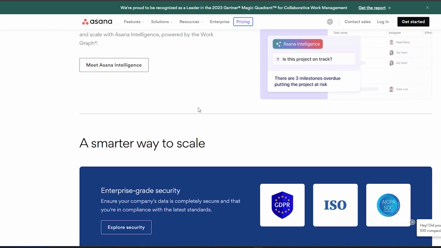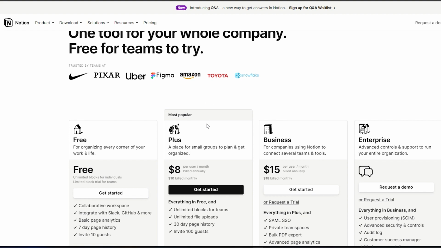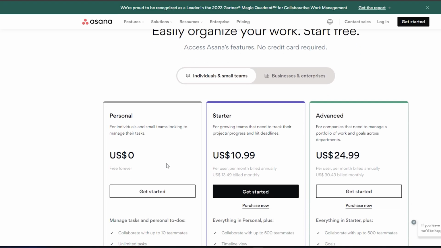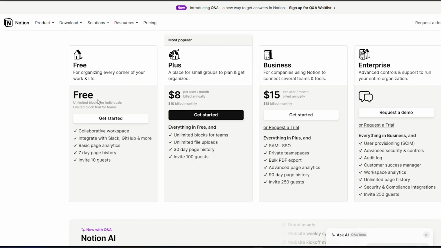Now let's talk about their pricing. Notion and Asana have different pricing plans. For instance, Notion offers a free subscription with an option to upgrade to a paid plan for personal, pro, team, or enterprise. It enables invites of up to 10 guests and a 7-day or a week's page history. Its cheapest paid plan starts at $8 a month, with invites of up to 100 guests and a month's page history. Its payment plan is billed annually.